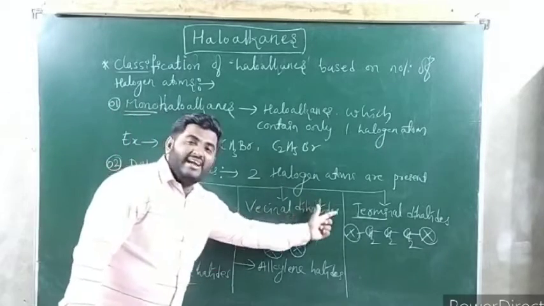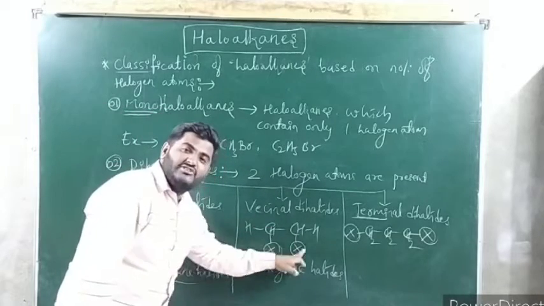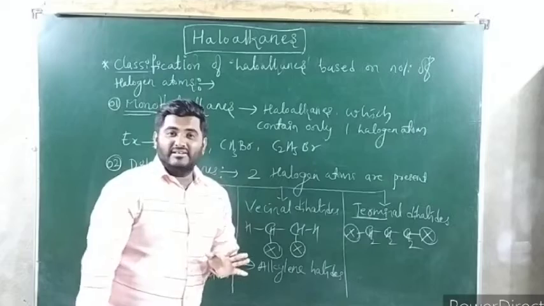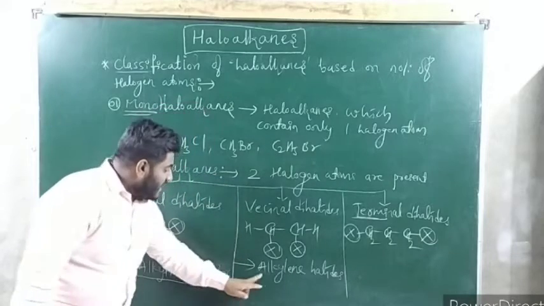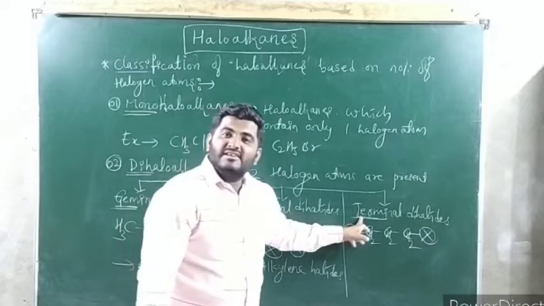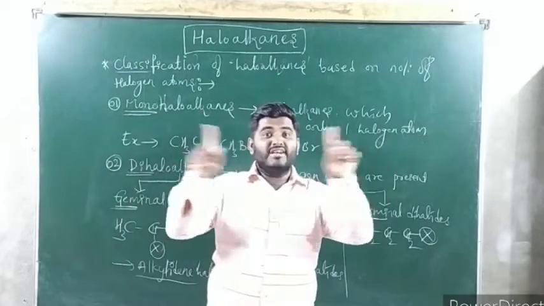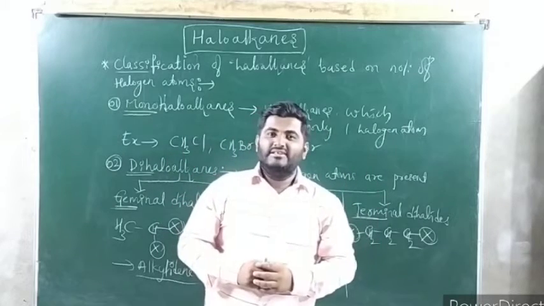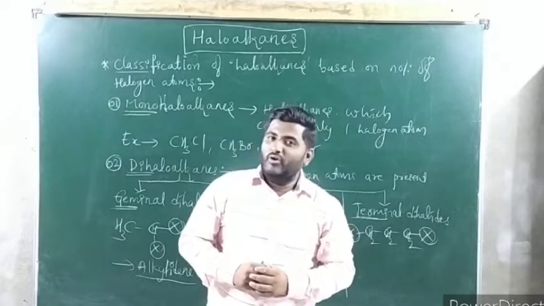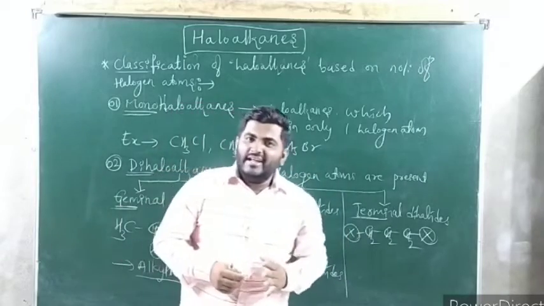Vicinal dihalides have halogens on adjacent, neighboring carbons, also known as alkylene halides. Terminal dihalides have halogens on end carbons. In place of X, you can put Cl, Br or iodine. So these are the types.